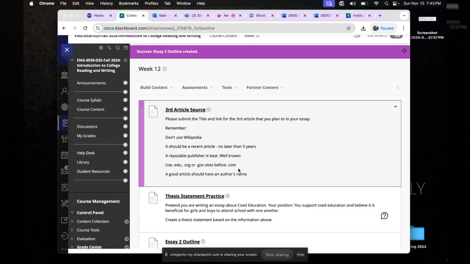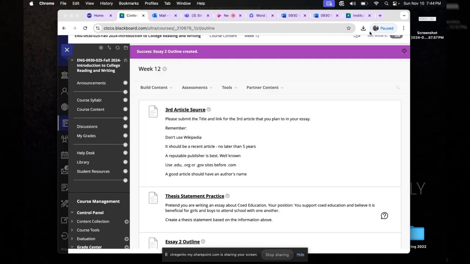And when you get to possibly English 1010 in the spring, they might even limit you to just these three. But for this, the whole purpose is just to learn how to do good Google searches. So I really don't mind if you do come across something that you love and you want to use, and it happens to be a .com. So that's fine. A good article should have an author. Sometimes you will find something good, but then there is no author, and that's kind of questionable. So I want you to keep these in mind when you're doing your search.